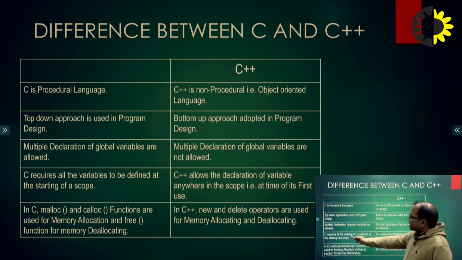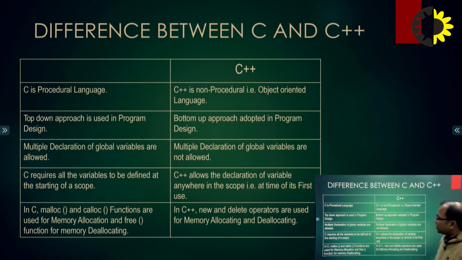Next important point: C requires all the variables to be defined at the starting of the scope. It means C always declares everything when we start the program, but C++ allows declaring the variables anywhere in the scope, that is, at the first time of its use inside the program.